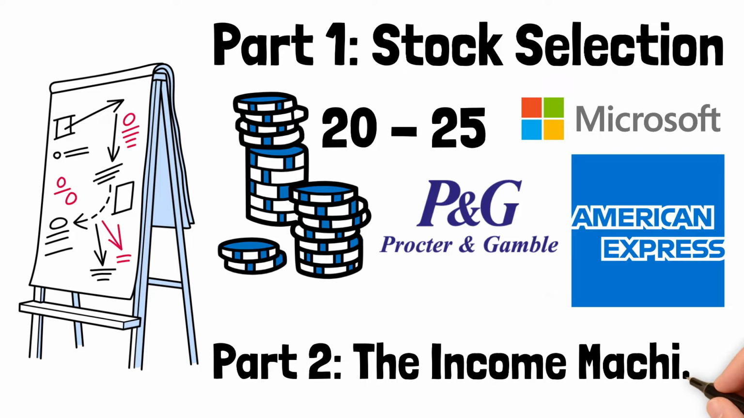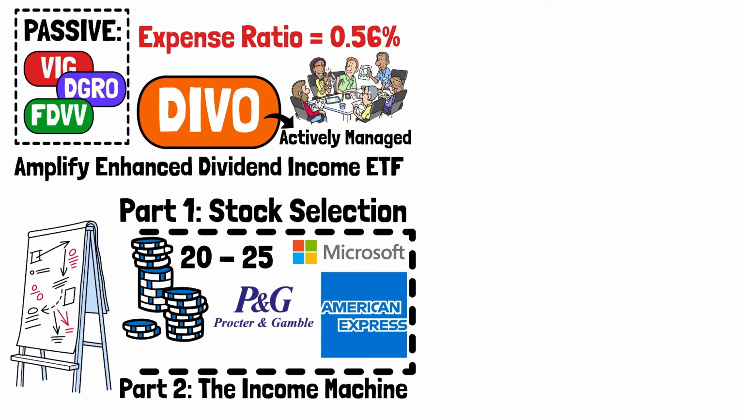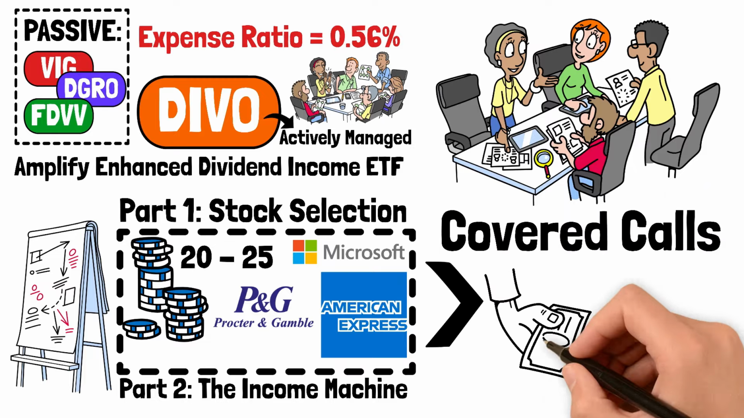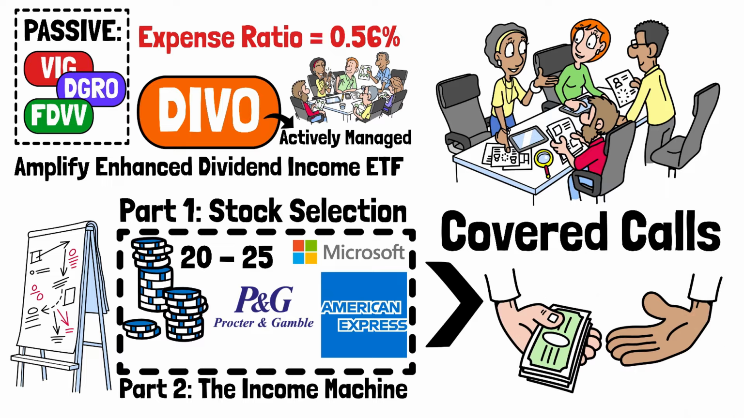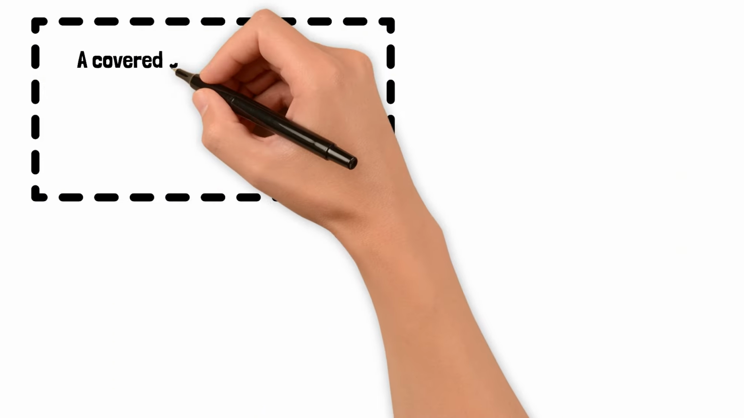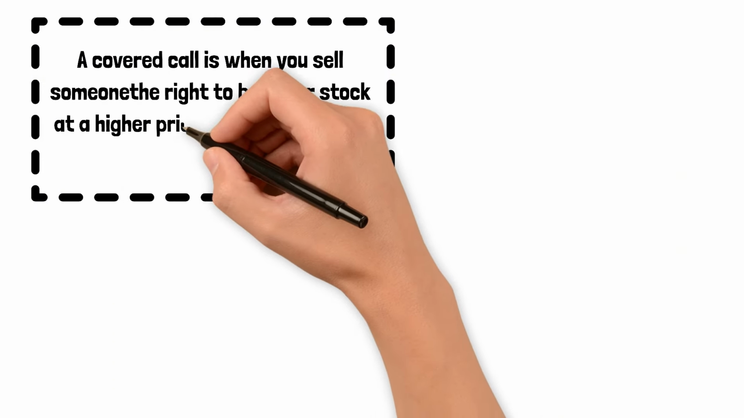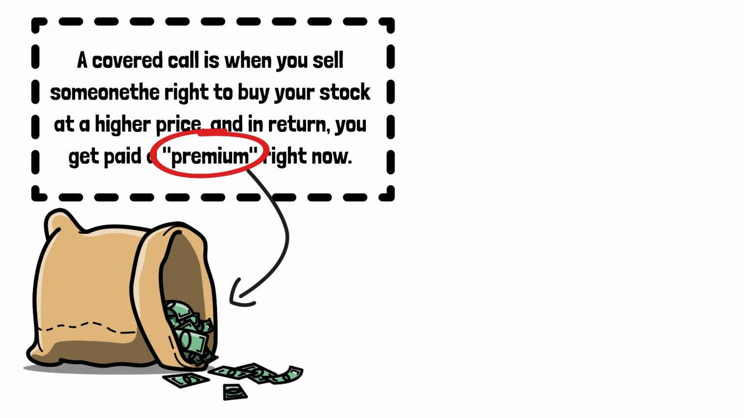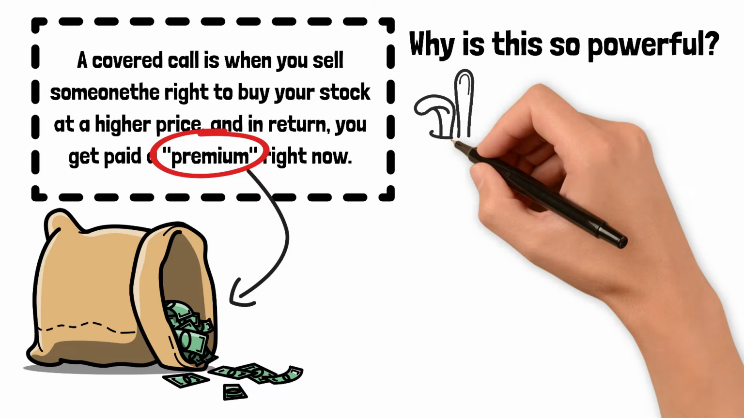Part 2, the income machine. This is the secret. The managers then actively write covered calls on their stocks to generate high, consistent monthly income. A covered call is when you sell someone the right to buy your stock at a higher price, and in return, you get paid a premium right now. This premium is pure cash income. Why is this so powerful? Let's look at the magic trade-off.